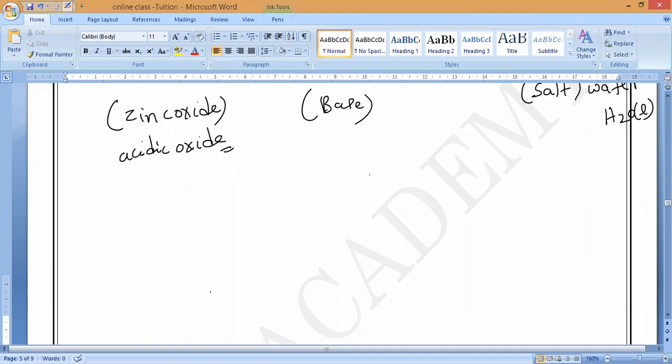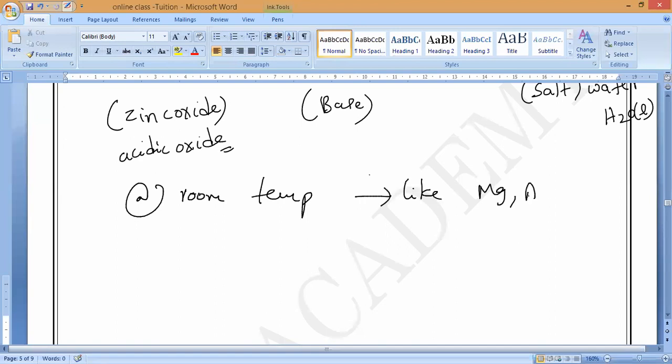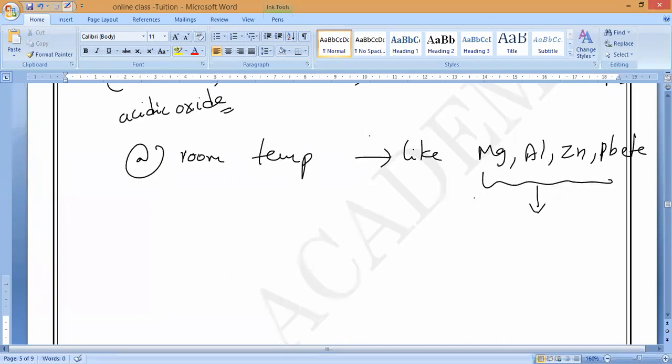If you observe very carefully, at ordinary temperature, the surface of metals like magnesium, aluminium, zinc, and lead will be covered with a thin layer of respective oxides. Sir, why are they not reacting at room temperature? At room temperature, metals like magnesium, aluminium, zinc, and lead react with oxygen in the atmosphere, and they form respective oxides.